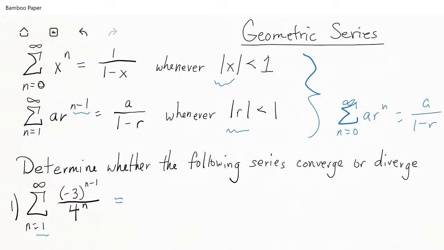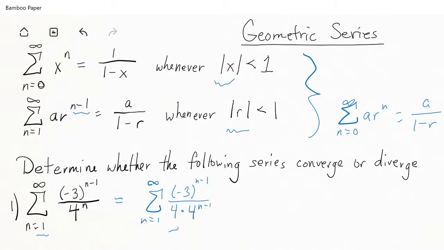And the way to do that, notice that we can write this as the summation n equals 1 to infinity of negative 3 to the n minus 1 all over 4 times 4 to the n minus 1. The nice part about sums is you can actually bring that out in front. So you can take that little piece right there, that 1/4, and you can pull that out in front of the sum because it's just multiplying by the same song and dance all the time.